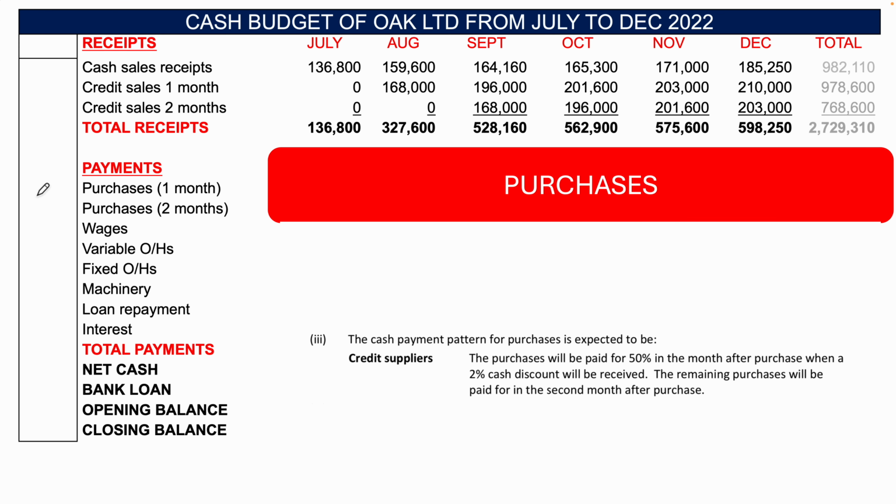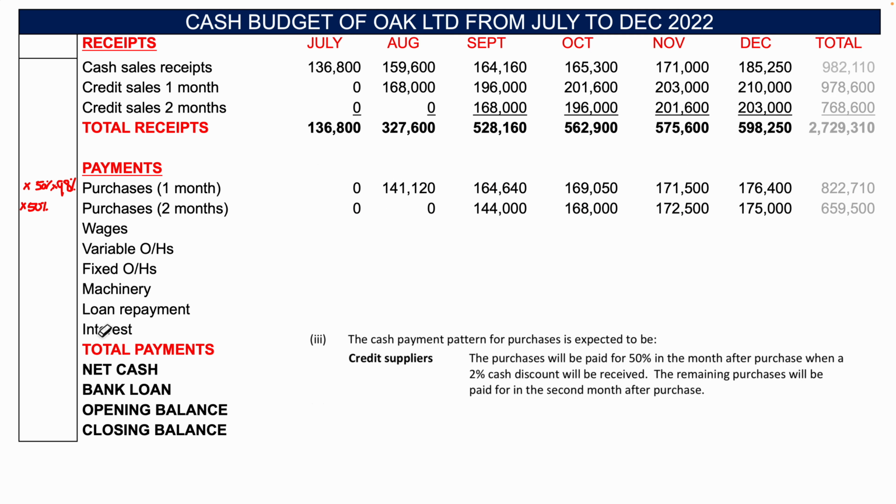So this will be 50% the month after, multiplied by 98%, because you get a 2% cash discount there. But then in the second month after, you don't get a discount. You're just paying your 50% there.